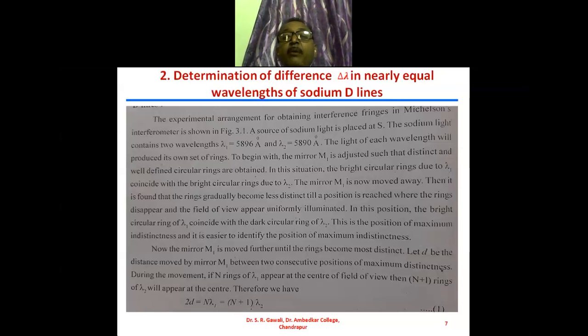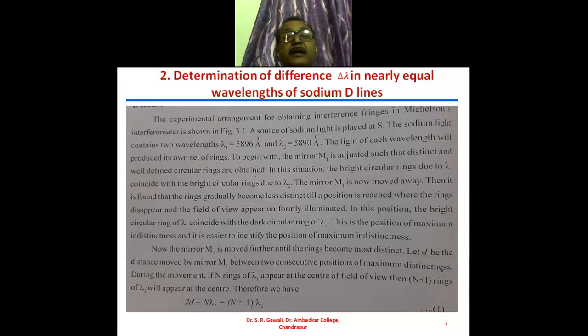The light of each wavelength will produce its own set of rings. We have seen previously, when monochromatic light is used, a number of rings will appear or disappear.